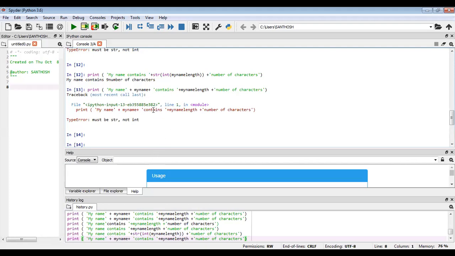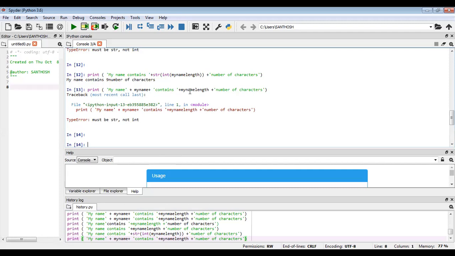So here we are adding, and here we used the plus symbol. Plus is what? Concatenation. So that concatenation plus operator will add two string values. It can't add one string and one integer value. That we discussed in the last video session. The same thing will happen here. That's why it will show an error. Must be a string, not int.